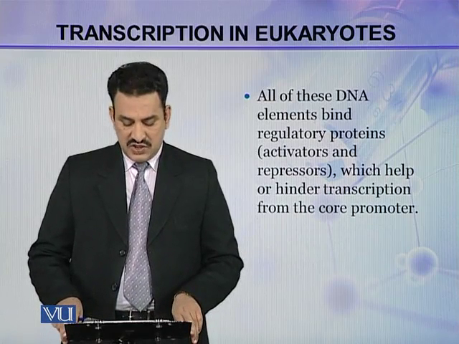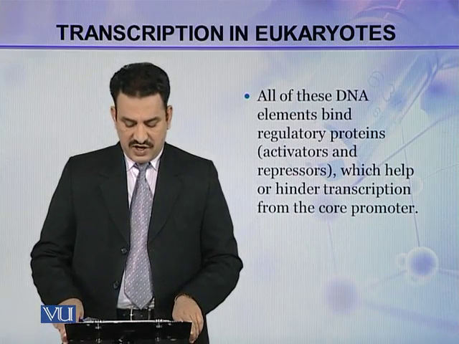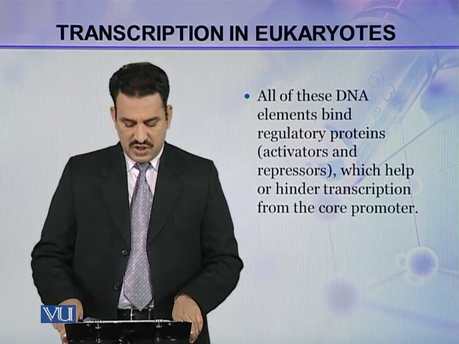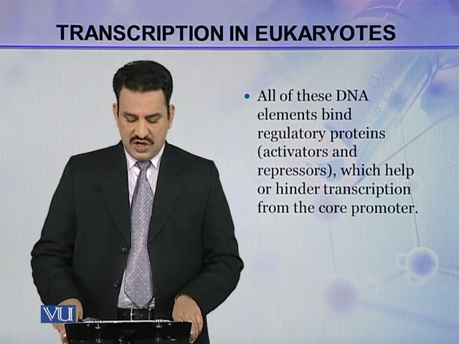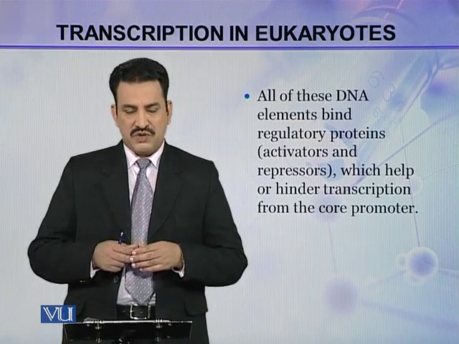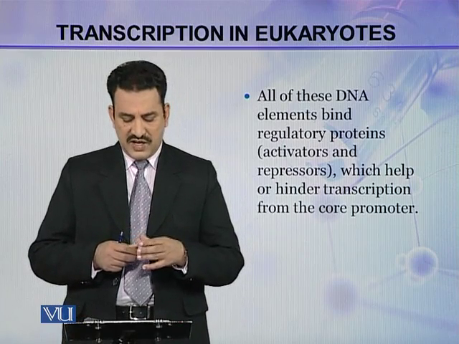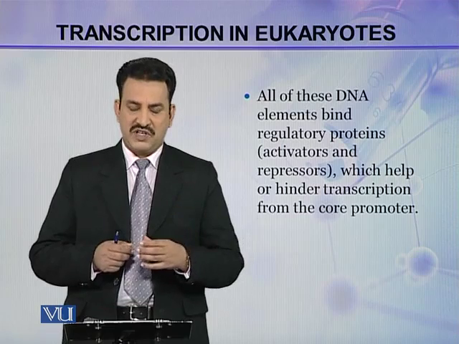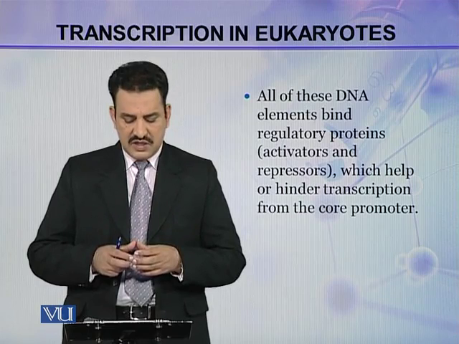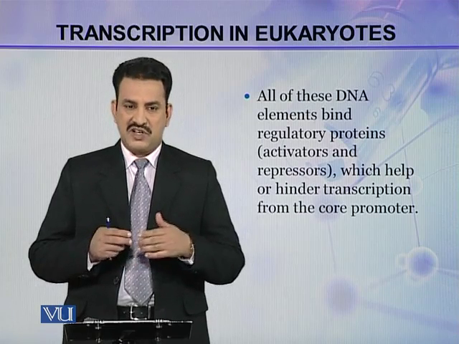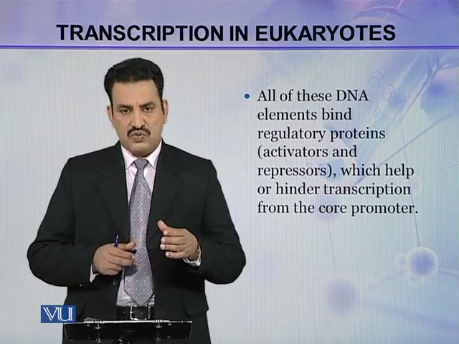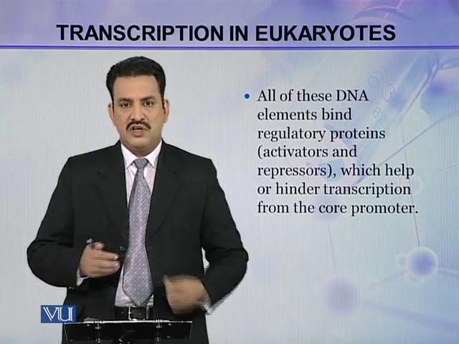All of these DNA elements bind regulatory proteins such as activators and repressors, which help or hinder transcription from the core promoter. So the transcription will start from the core promoter, and then these activators or repressors will bind with this complex, and if activators bind, transcription will take place, and if repressors bind, they will hinder the transcription.